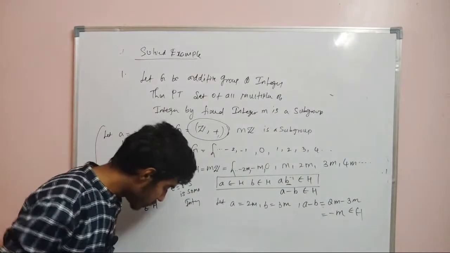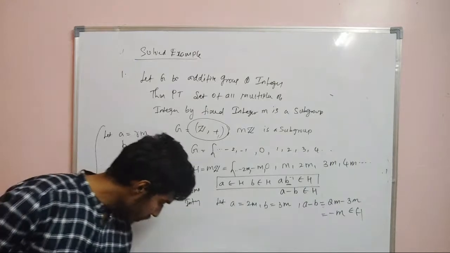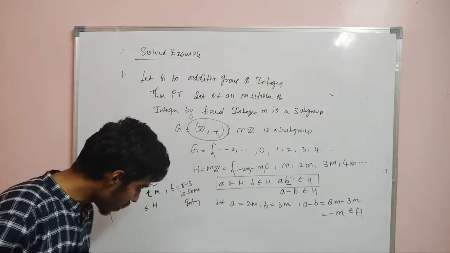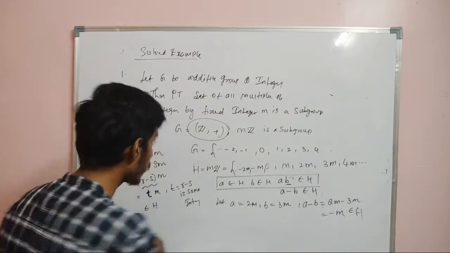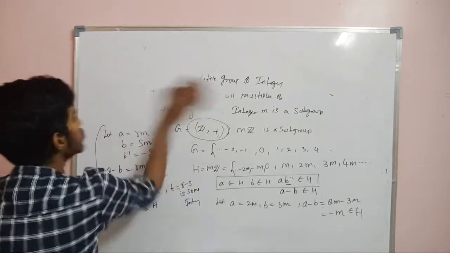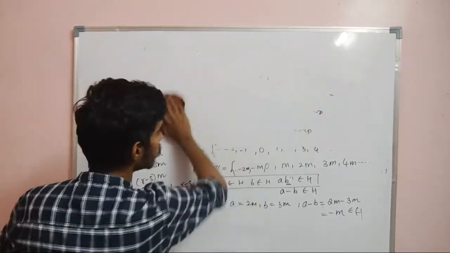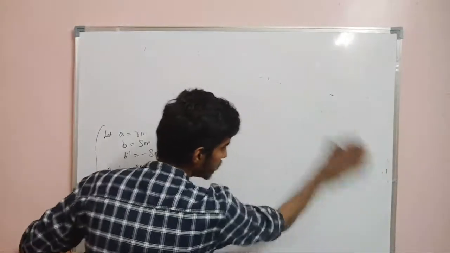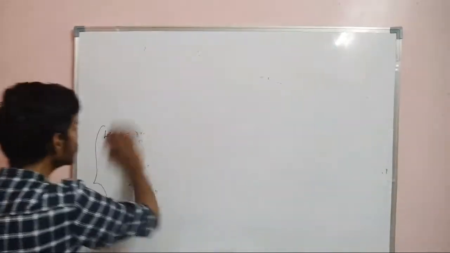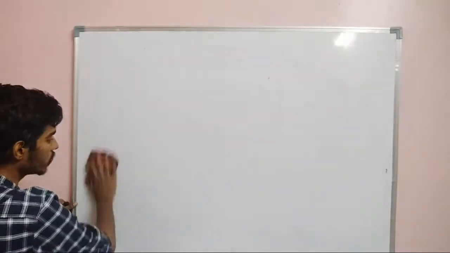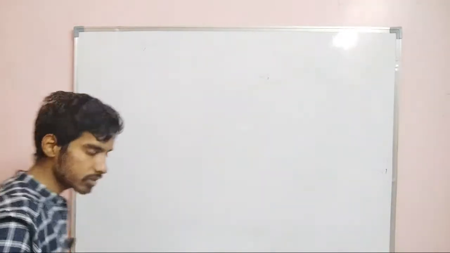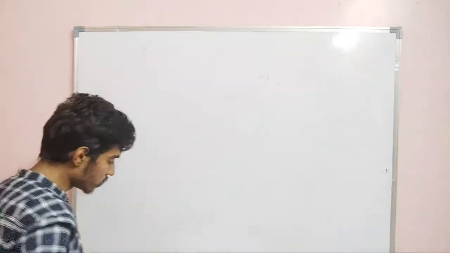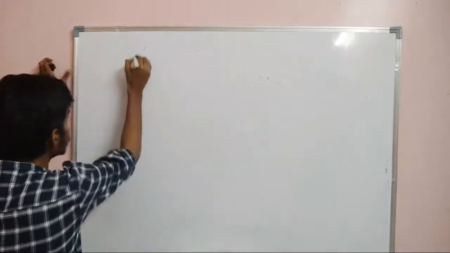So second is, let A be an element of a group G. The set A power n of all integral powers of A is a subgroup of G. So what we have proved now is that for the set of all integers, m into Z will always be a subgroup. If you want to find a subgroup of integers, mZ will always be a subgroup, whatever m you take. So this is exercise 2.